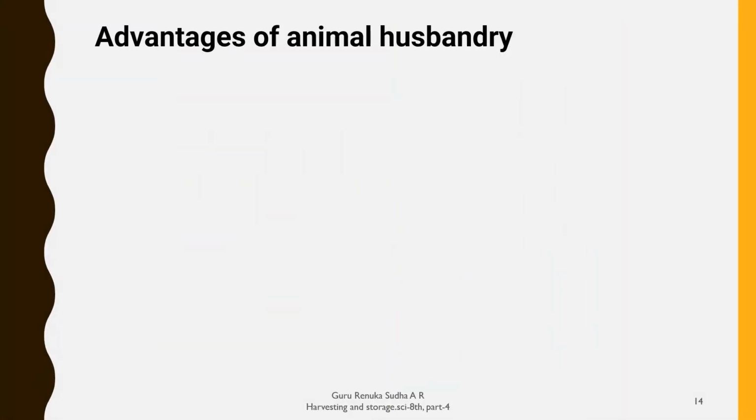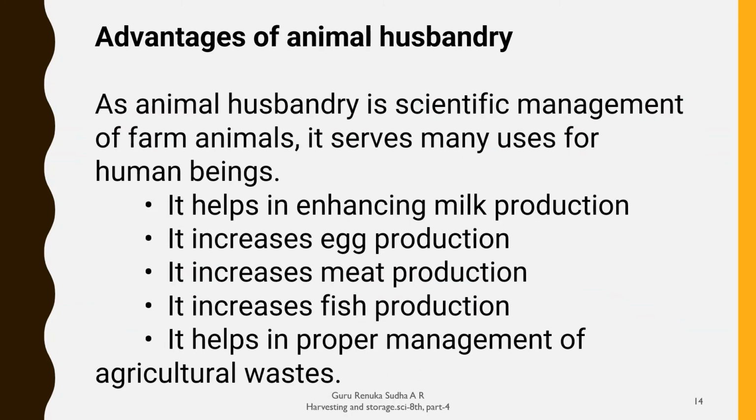Okay, let us discuss one by one. Why do we have to adopt animal husbandry along with agricultural activity? For that, here is the answer. Animal husbandry is the scientific management of farm animals. It serves many uses for human beings. Because it helps in enhancing milk production, it increases egg production, meat production and fish production, and it helps in proper management of agricultural waste.